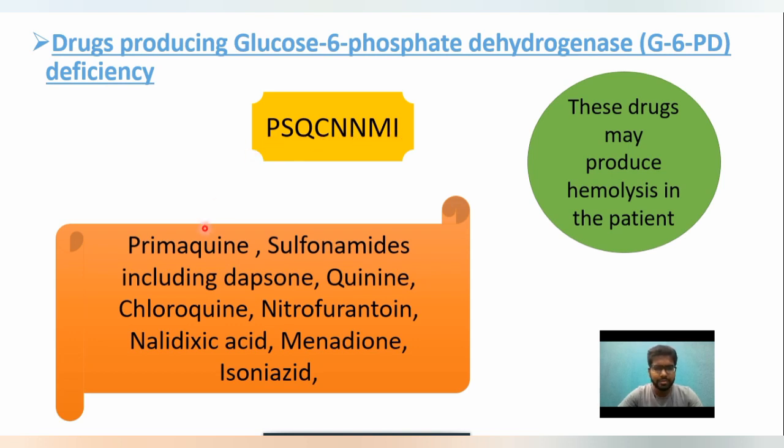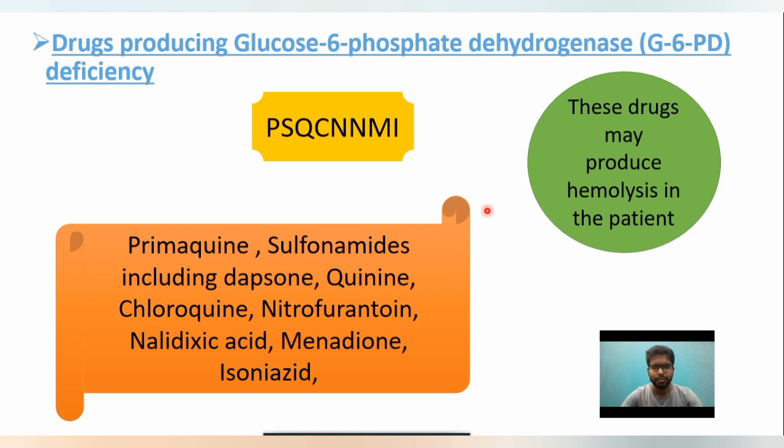P means primaquine, S means sulfonamide, Q means quinine, C means chloroquine, N means nitrofurantoin, N means nalidixic acid, M means menadione, and I means isoniazid. All these drugs produce glucose 6-phosphate dehydrogenase deficiency, and this deficiency may lead to hemolysis.